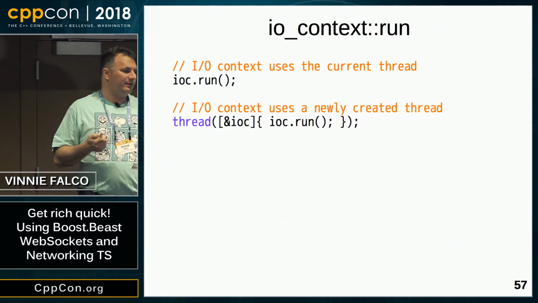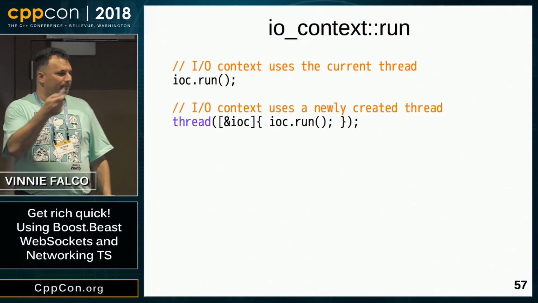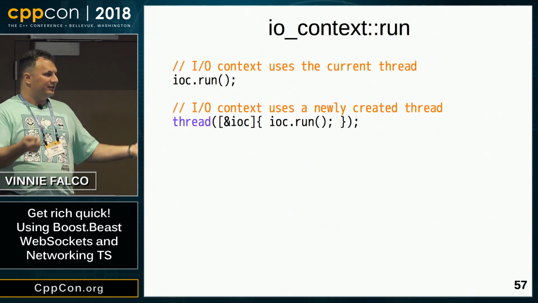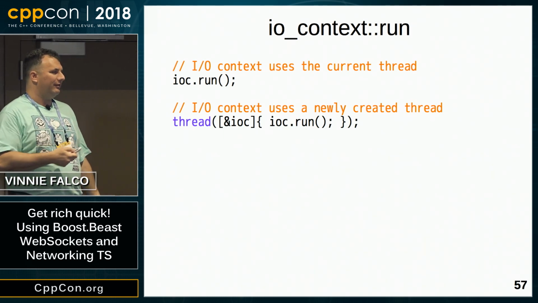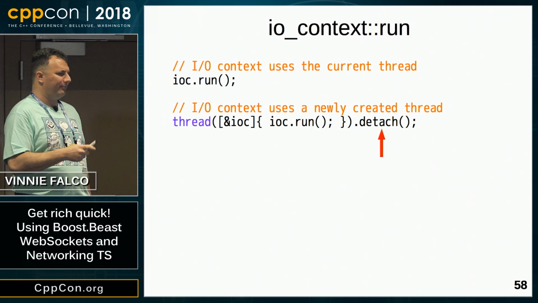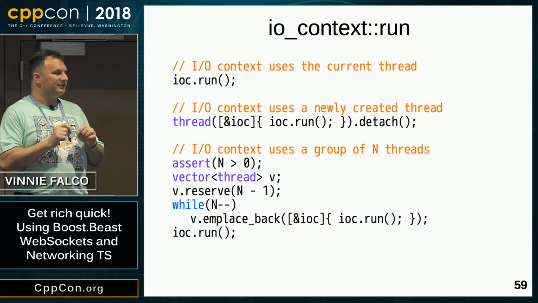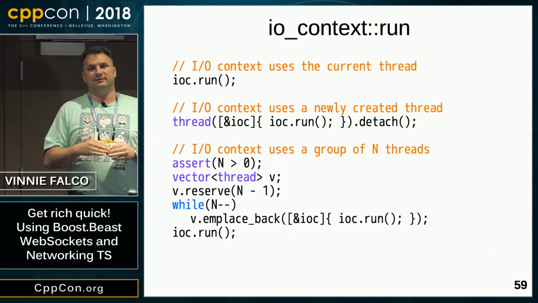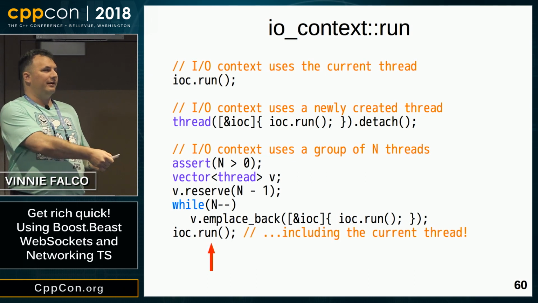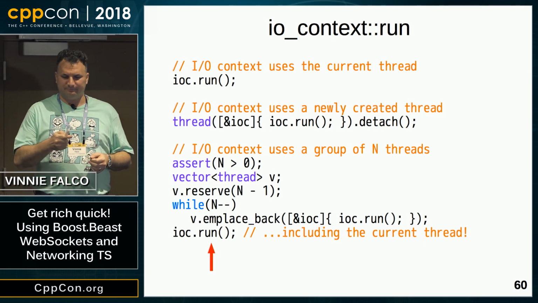Now, what if we don't want to give up the current thread? Well, we can give it a new thread. Here you can see I'm constructing a thread, and then that thread is going to call io_context.run. But there's a little problem here because I'm creating a temporary variable, and then that temporary is going to be destroyed when the expression is done evaluating. So this is not going to work very well. We need to detach the thread in order for it to be able to continue and outlive that temporary. So we can have multiple threads calling io_context.run. Here's what that looks like. This is a little snippet that will create n threads, including the current thread. So it'll create n-1 threads and call io_context.run on those, and then it'll commandeer the current thread and call run on that one. So you'll get n threads out of it.